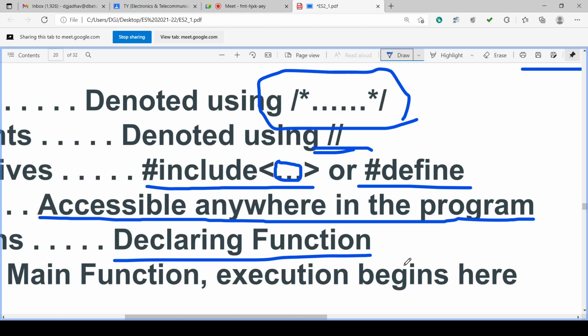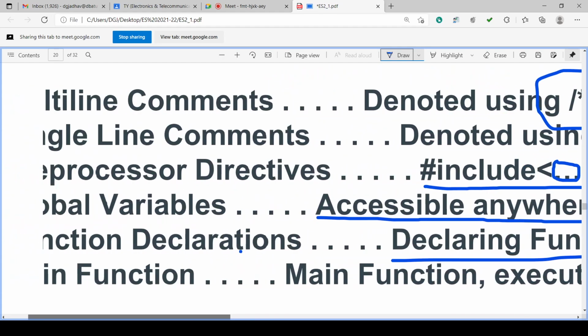So that reduces the effort, that reduces the code, and that makes the program more structured, to understand the program, to debug the program, and to develop the program. That helps in structuring and organizing the program also, along with the reduction in the program.